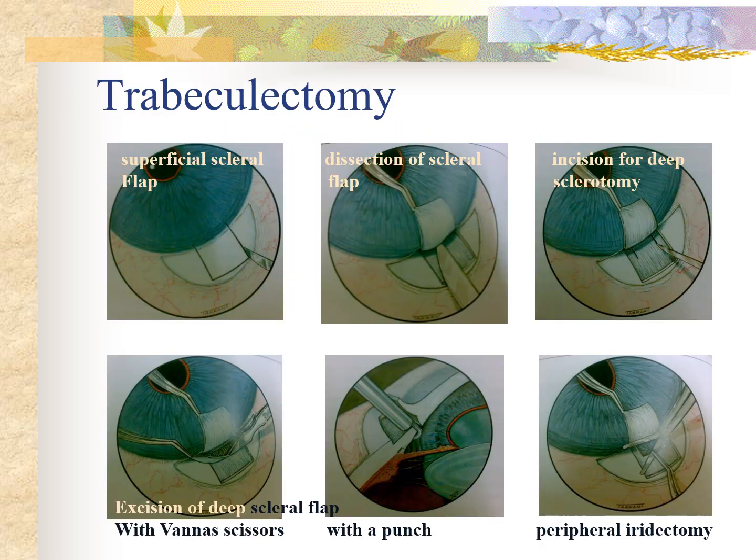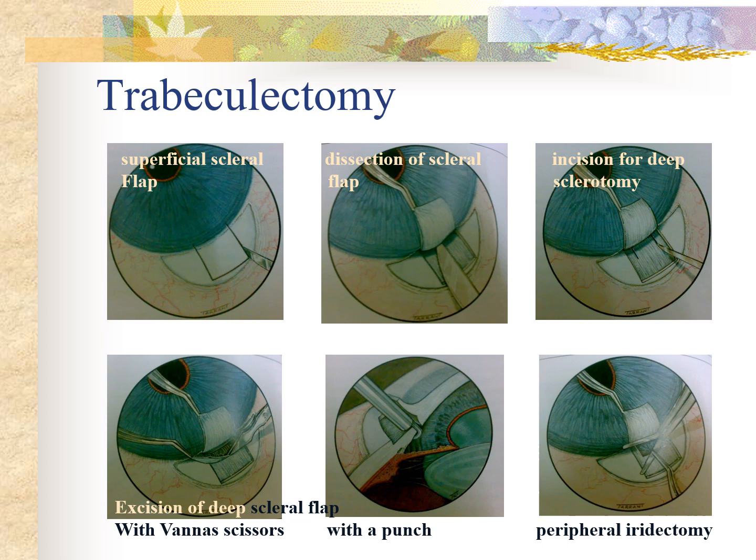And if everything fails, trabeculectomy or the filtration surgery can be performed, in which a new channel or fistula is created around the margin of a scleral flap through which aqueous flows from the anterior chamber into the subconjunctival space. First, a superficial scleral flap is created.